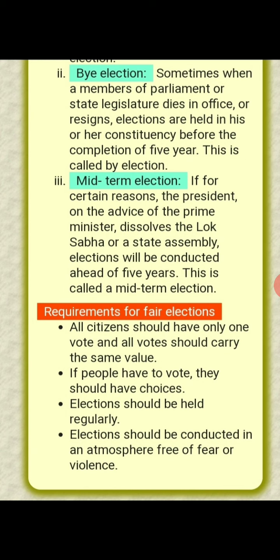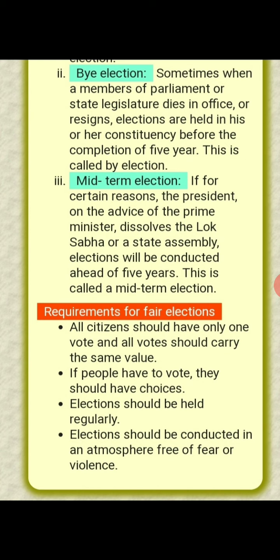It means that the election should be conducted in an atmosphere free of fear. That means there should be no fear of any political party for the general people while choosing their representatives, and there should be no such violence which will harm the people in electing their representatives.